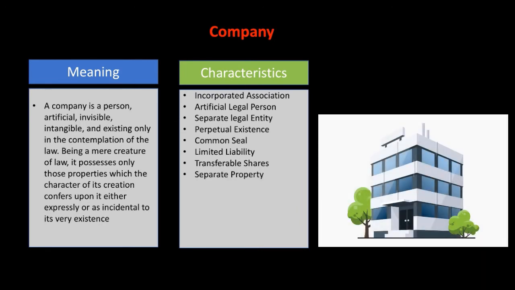Separate property. Again, this is interesting. A company can buy a property. As I discussed above, a company can file a lawsuit, a company can do this and do that. So similarly, a company can buy property in its own name. That belongs to that company, not to any individual or any shareholder. So that is separate property. A company can own separate property.